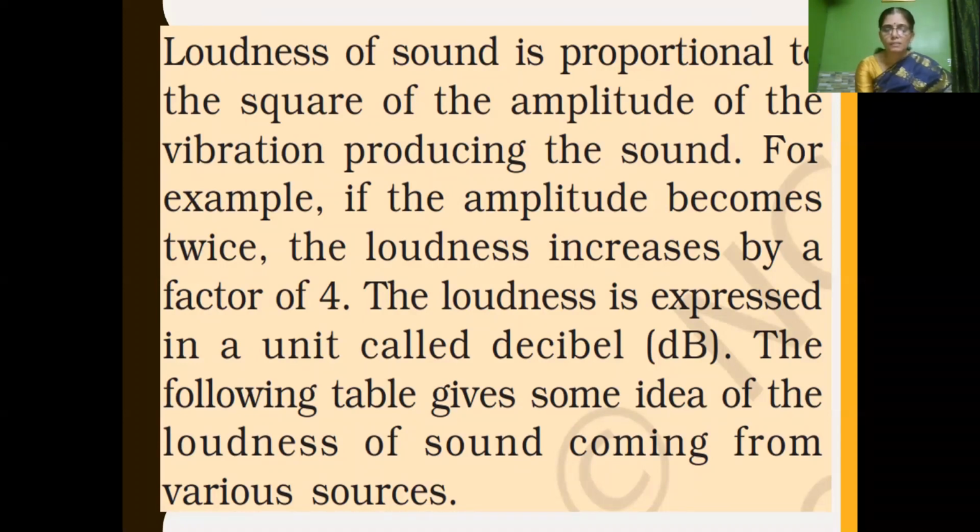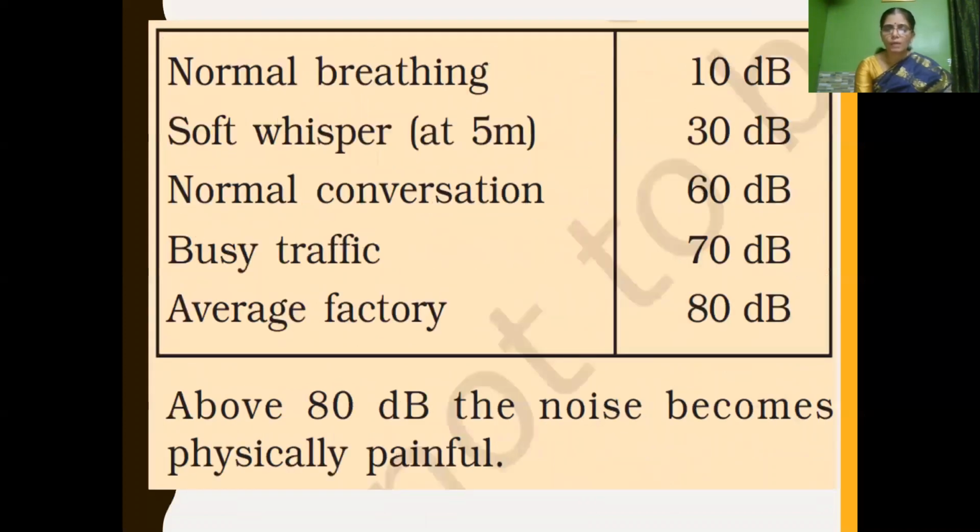Now we will see the table which gives us some idea of the loudness of sound coming from various sources. For example, normal breathing, loudness is 10 decibel.